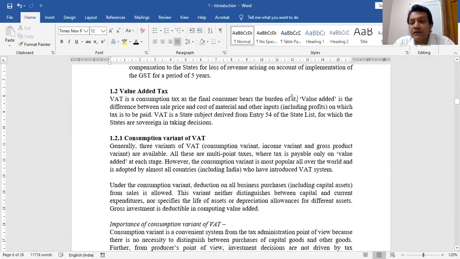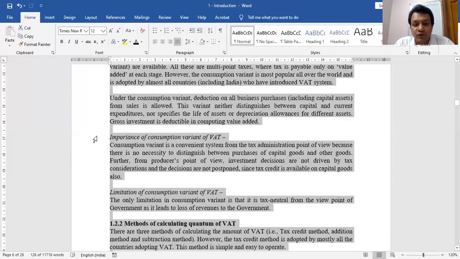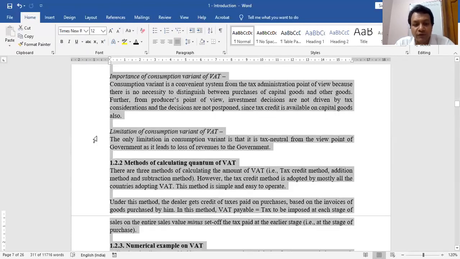You have to simply learn the definition. Value added is what? The difference between sale and purchase and other inputs on which tax is paid. That's it. You are not supposed to learn any variant of VAT. It is outdated. Ignore it. You are not supposed to learn these points. Methods of computing VAT, ignore it.